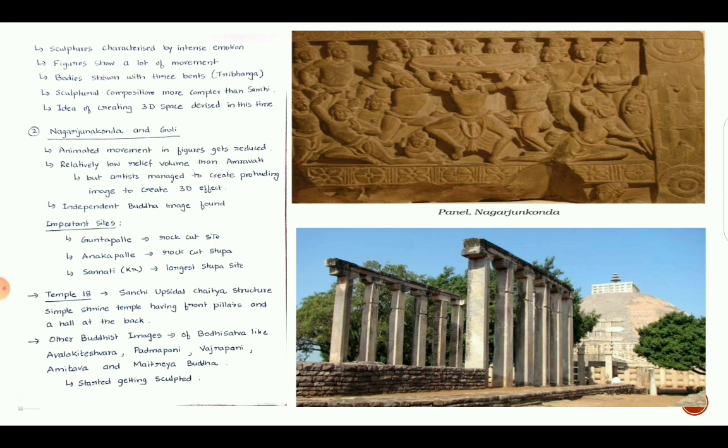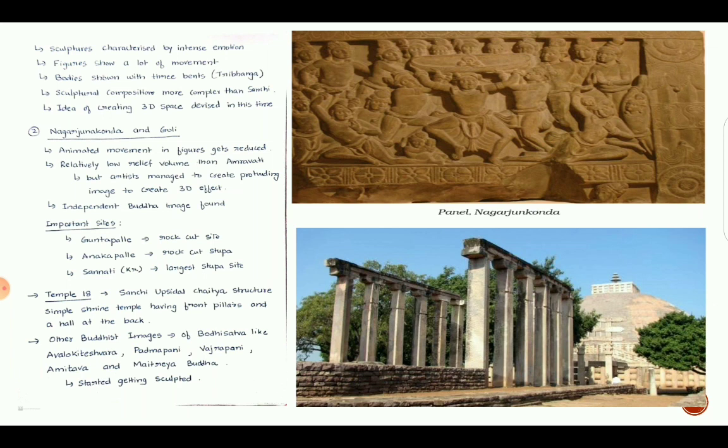Since the sole purpose of the sculptural development was to tell a story, the complexity increased because there were many characters in a story, and each and every character has to be shown in the same panel to tell a story correctly. That's why the panel art became more complex as compared to Sanchi sculptures, where focus was given on individual imagery rather than storytelling.